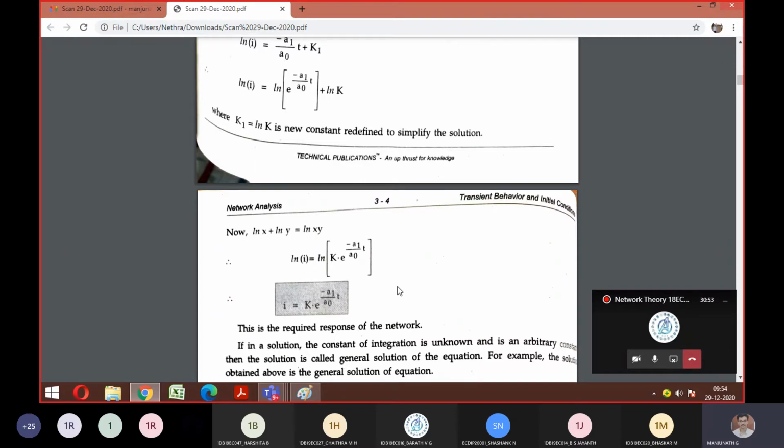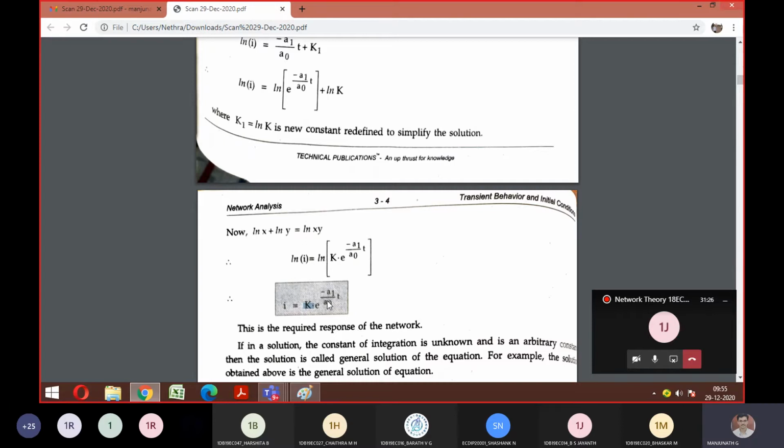For a particular equation, let me equate my current to A2 and take the time t equal to 0. If I make I as A2 and take t as 0, what is the value of K?